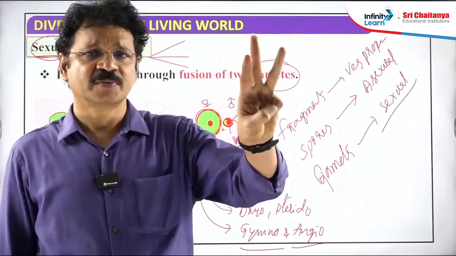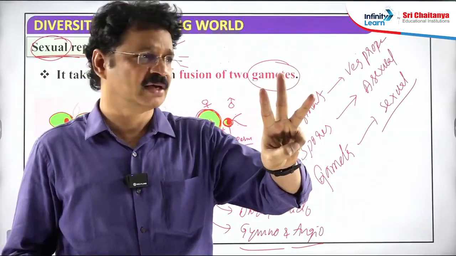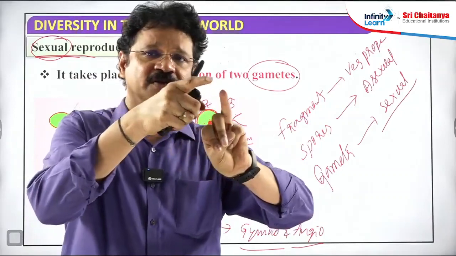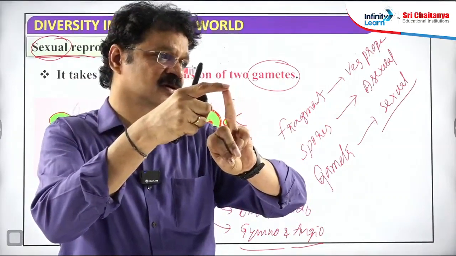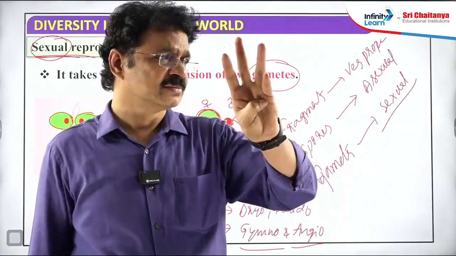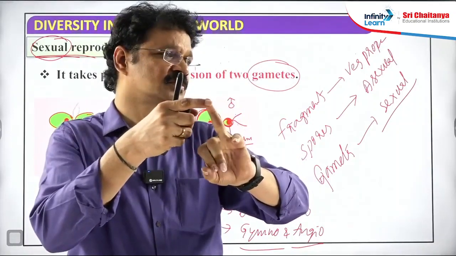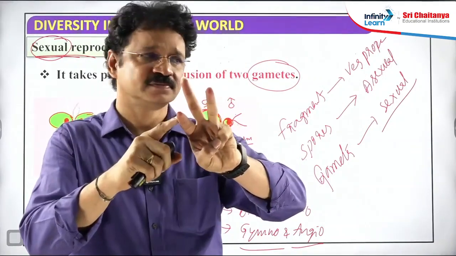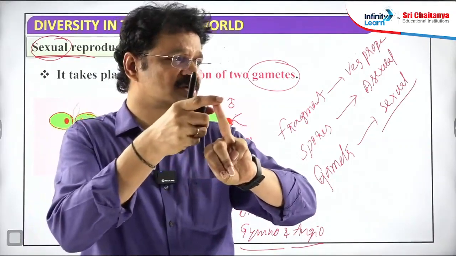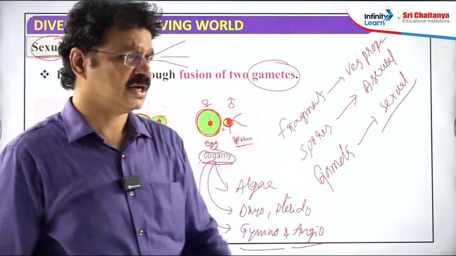What are the three methods of reproduction in algae? List out the three methods of reproduction in algae: vegetative, asexual, sexual. Within sexual reproduction, three methods of gametic fusion are there: isogamy, anisogamy, oogamy. So methods of reproduction are three. One is vegetative, second asexual, third sexual. Within sexual reproduction, three methods of gametic fusion are there, such as iso, aniso, and oogamy.